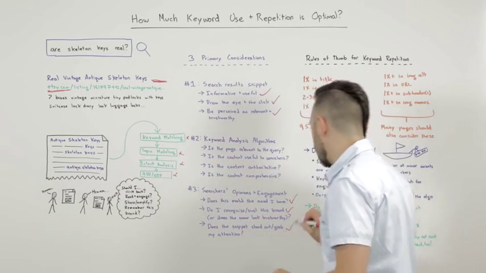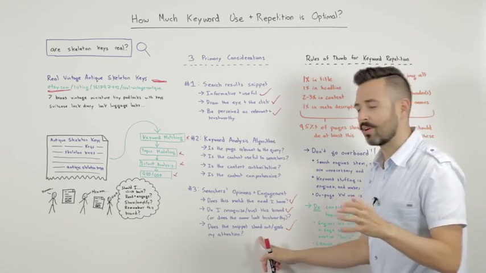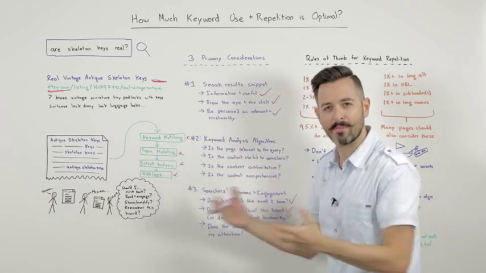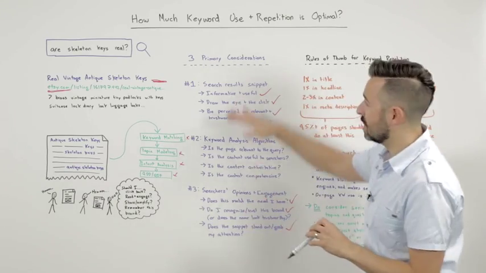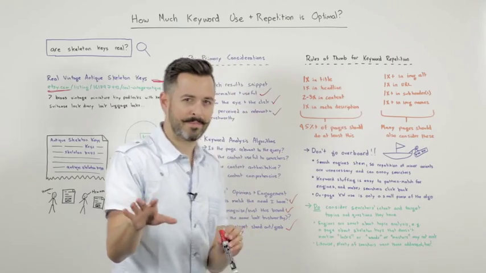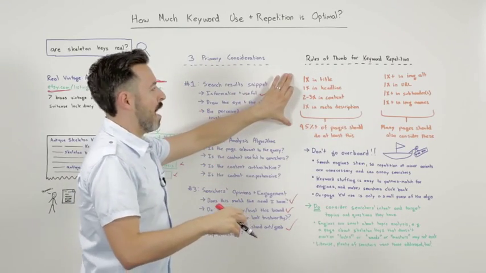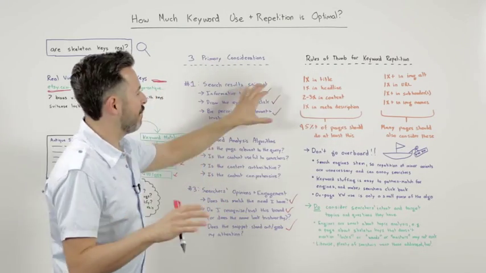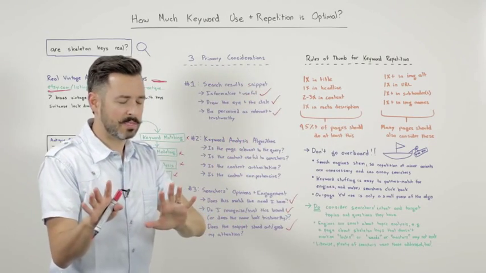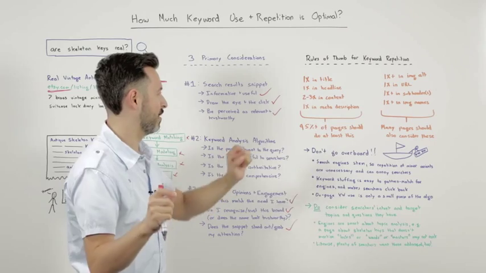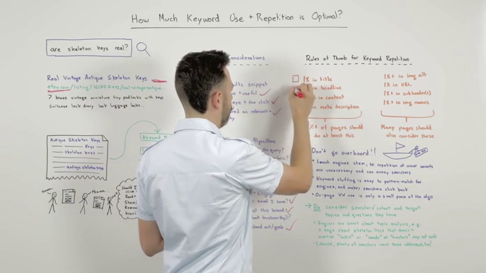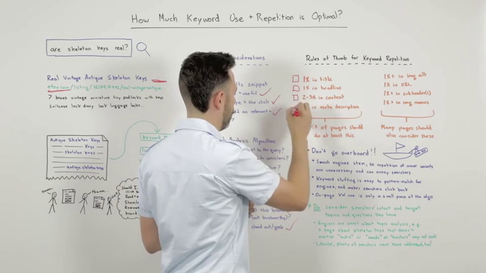And then they're going to ask, does this snippet stand out and grab my attention? If it does, more likely to get a higher click-through rate, more likely to get that engagement. So these 3 big considerations lead us to some quick rules of thumb. I'm going to say that for 95% of pages out there, not every single one, there's always going to be a few exceptions, but for 95% of pages out there, you should do at least these things, right? I'll put nice little boxes here to help out.